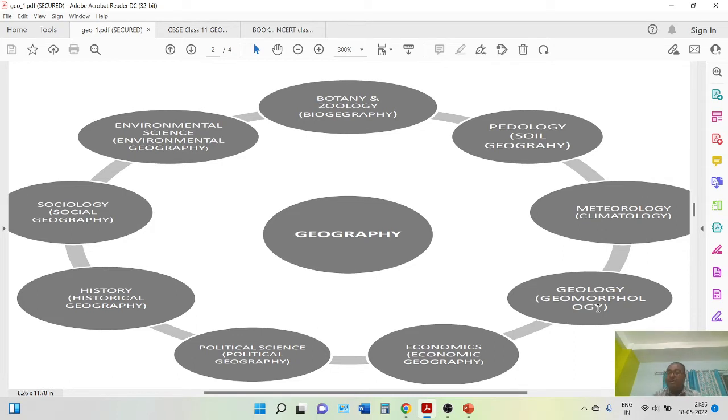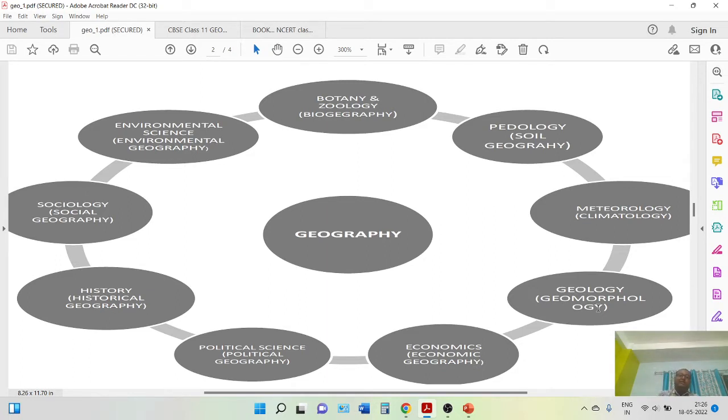After that, we're moving to the next part, that is the interior of the earth. You have studied a chapter about the interior of the earth, that what is going on inside the earth, what is magma, how the molten materials come out, why it is coming out. This concept is known as geology. Okay, next, the economic scenario.